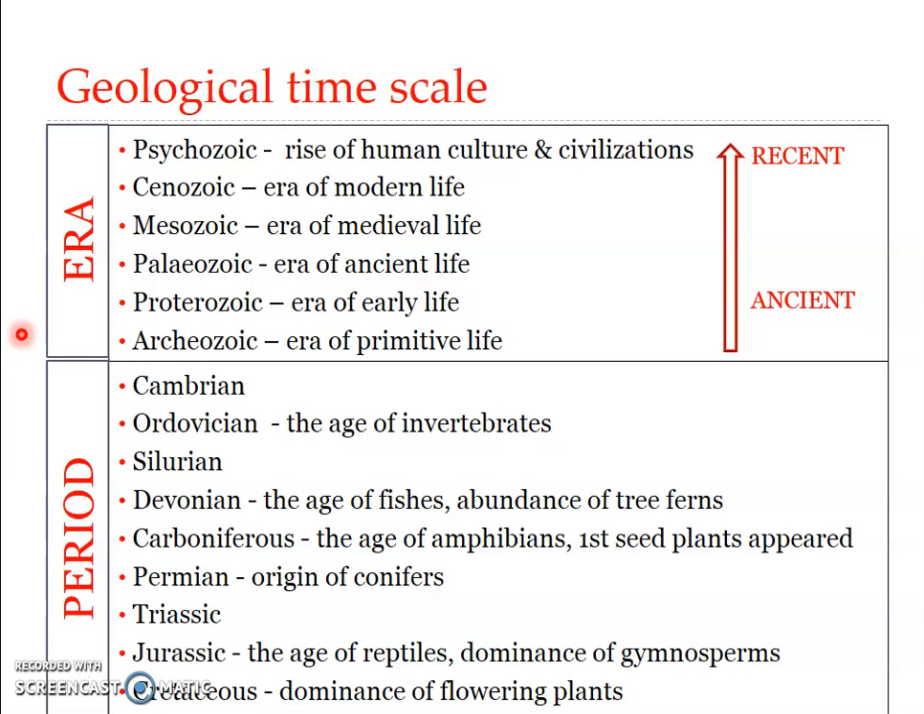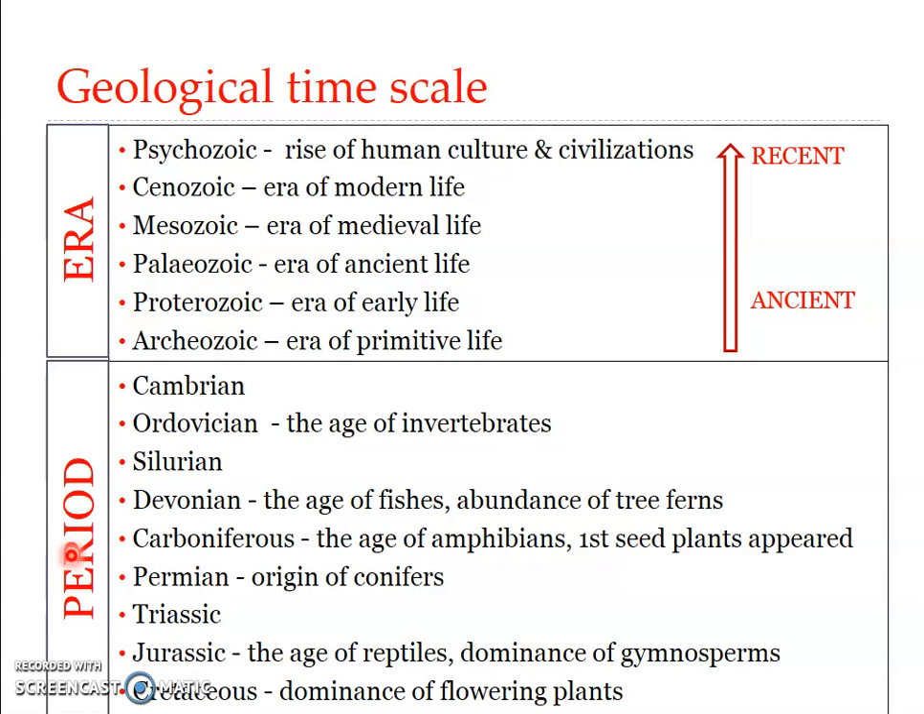The oldest era with fossil representatives is the Archaeozoic era, and it is followed in turn by the Proterozoic, Paleozoic, and then Mesozoic and the Cenozoic. The Paleozoic, Mesozoic, and Cenozoic eras, these three, are divided into periods, while the Cenozoic era is further divided into epochs.